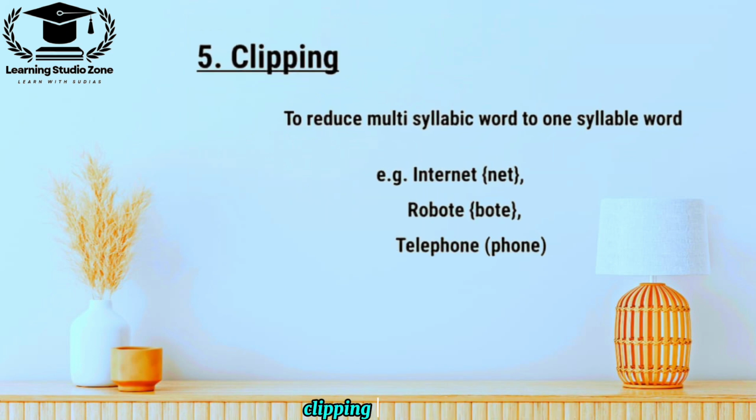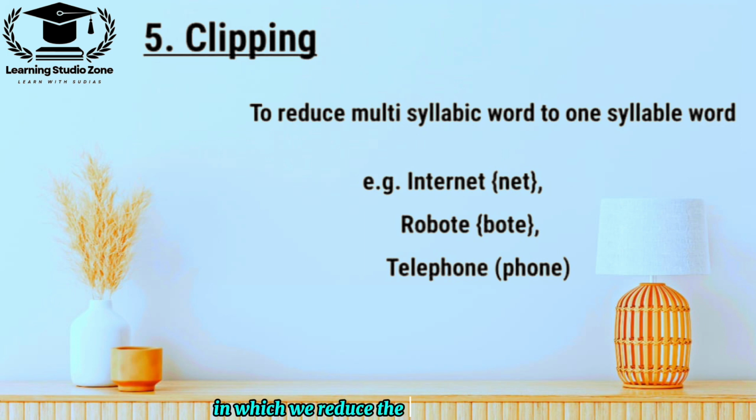Clipping. Clipping is the process in which we reduce multisyllabic words to one-syllable words. For example, we have the word internet. We simply say net. So we have reduced the multisyllabic word. Another example, we have robot. We can simply say bot. Or we always use the word telephone as phone. So we have reduced the multisyllabic word to a one-syllable word, which we call clipping.